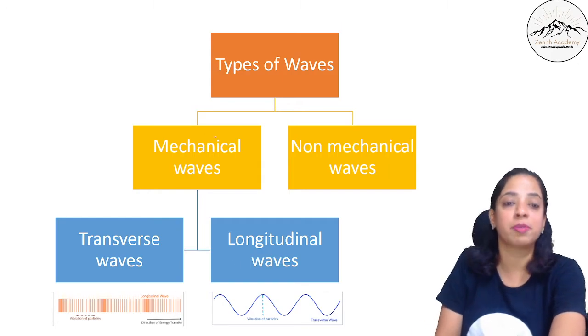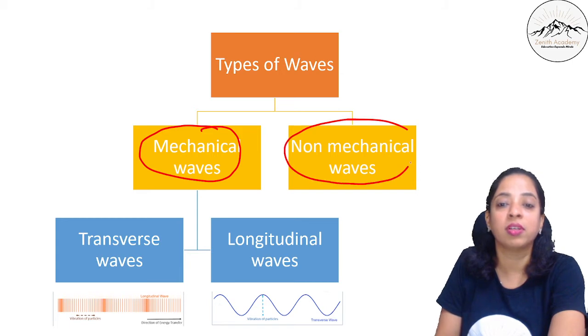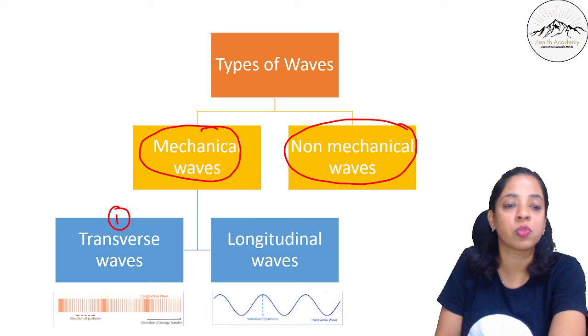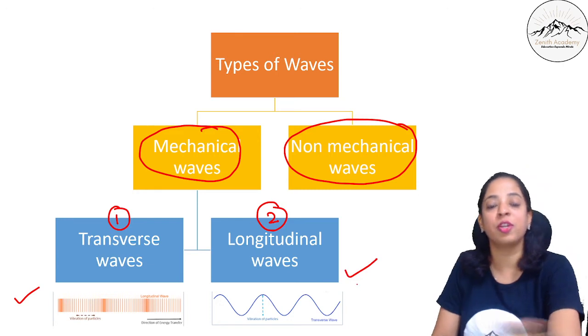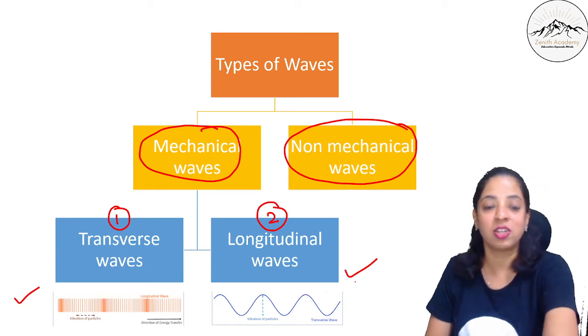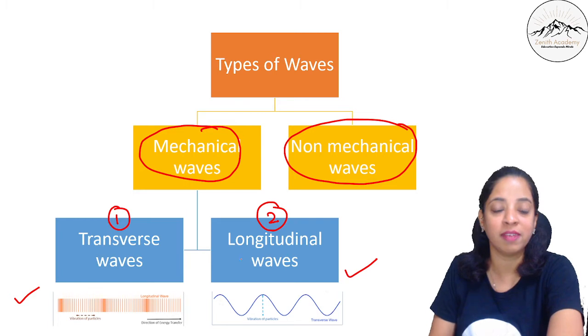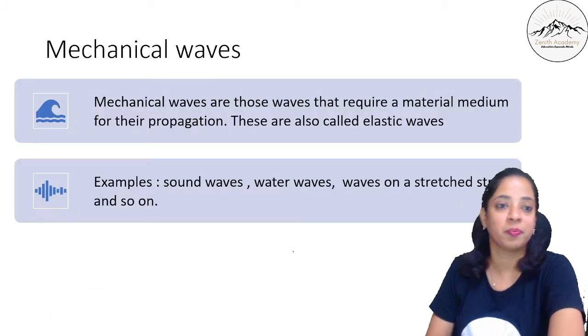Now there are different types of wave. First is mechanical wave and then you have non-mechanical wave. In mechanical waves, we will be talking about transverse waves and longitudinal waves. Here I have given you the diagram of transverse and longitudinal so that you understand here itself. So now let's begin with mechanical waves and let's understand what is transverse and longitudinal waves.